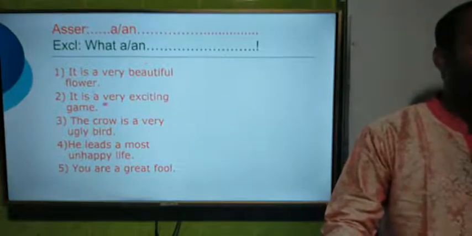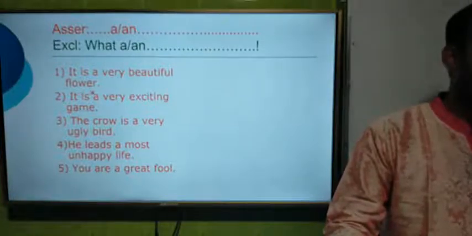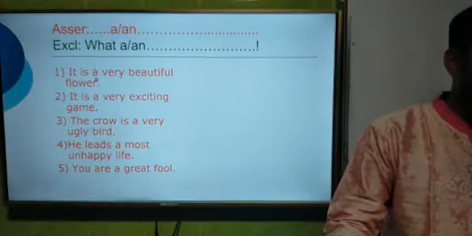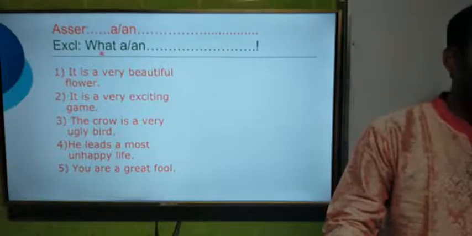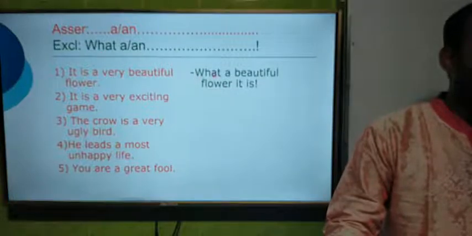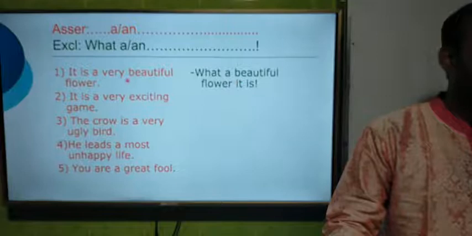Dear students, the first one is, it is a very beautiful flower. Here you see the letter A. That means it is an article. So the sentence will be started with what. Look at the answer: what, and A will be A, and then we have to write beautiful flower.